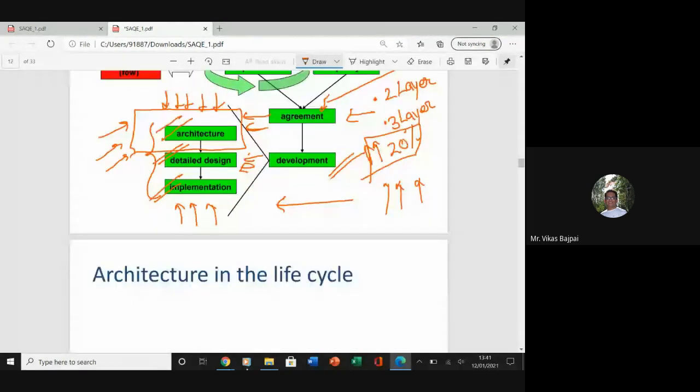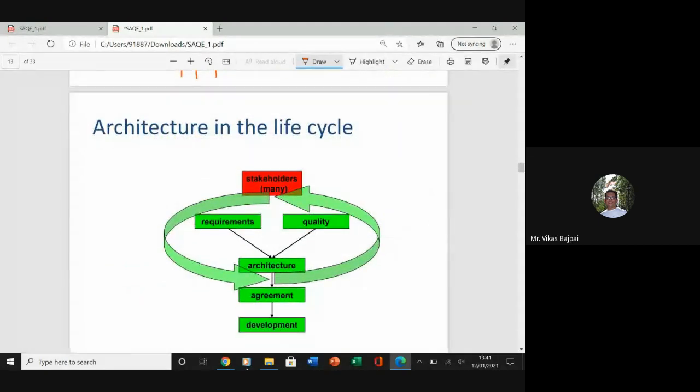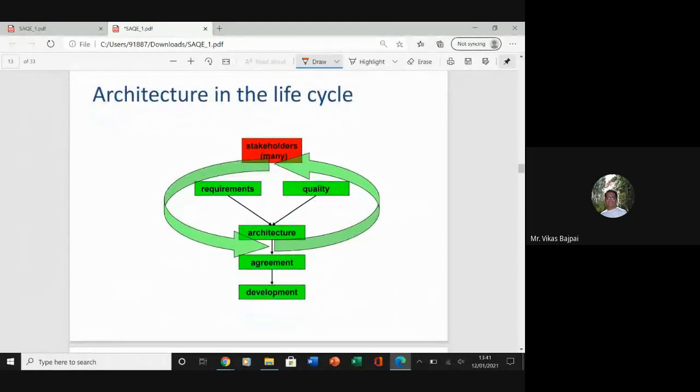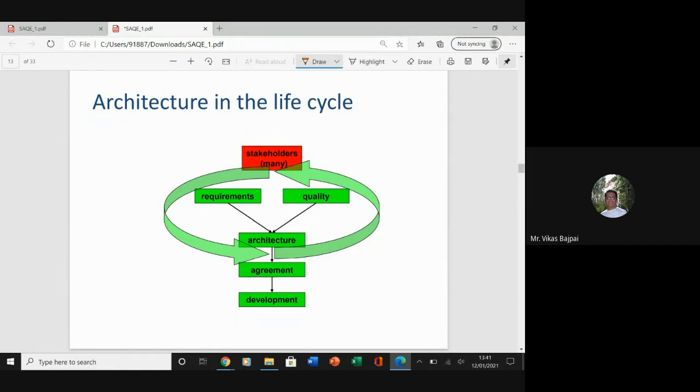What I've done is add the architecture in the life cycle. I have the stakeholders, the requirements, and the quality. I came up with the architecture. Let's show this blueprint to all the stakeholders and get their consent.